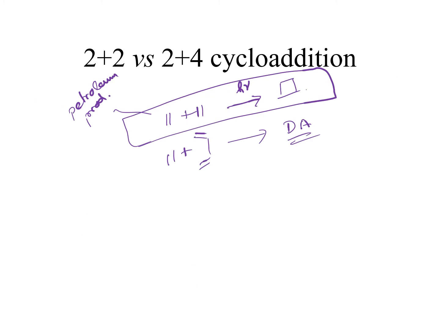Now I want to compare for you 2 plus 2 versus 4 plus 2 cycloaddition. Most of us know that 2 plus 2 cycloadditions require photochemical activation, and the 4 plus 2 cycloaddition is a thermal reaction and is popularly known as the Diels-Alder reaction. In general, people feel that it is easier to do the Diels-Alder reaction than it is to do the 2 plus 2 cycloaddition reaction.